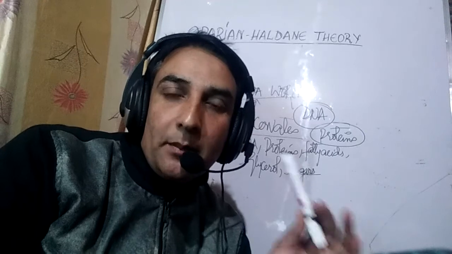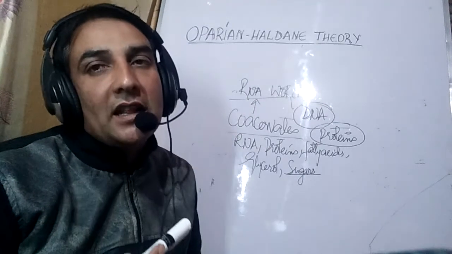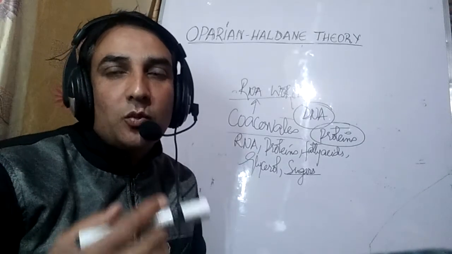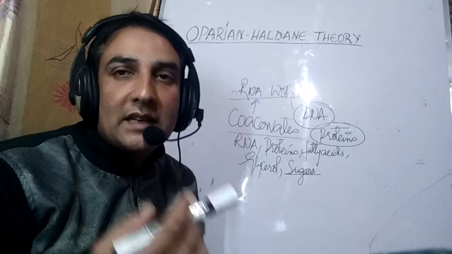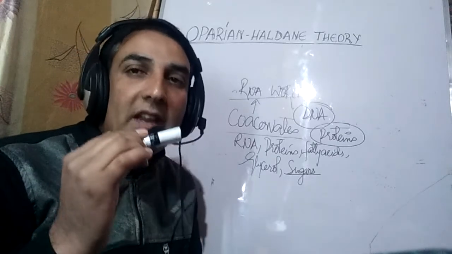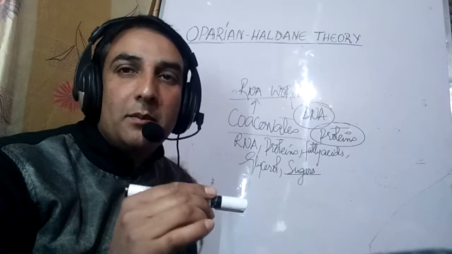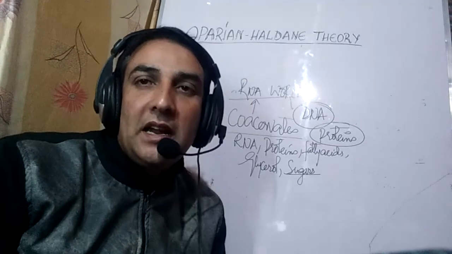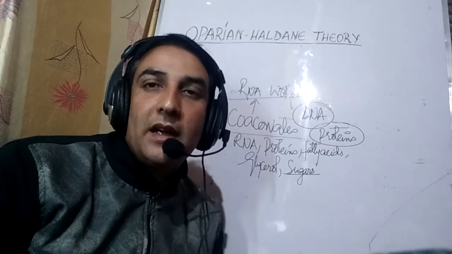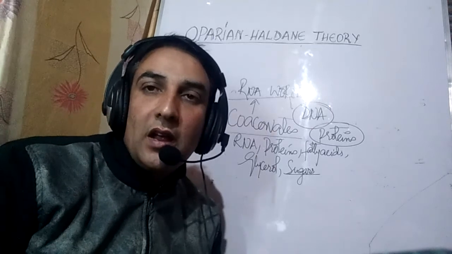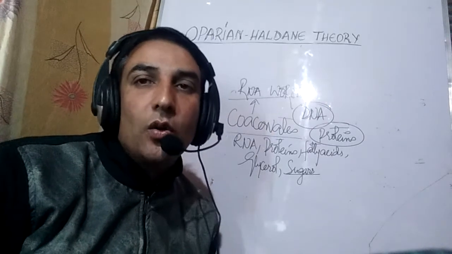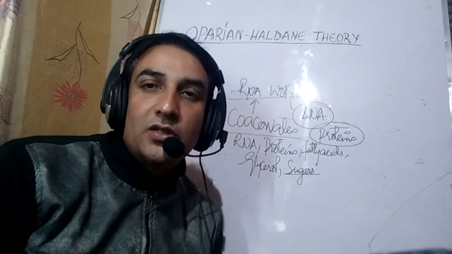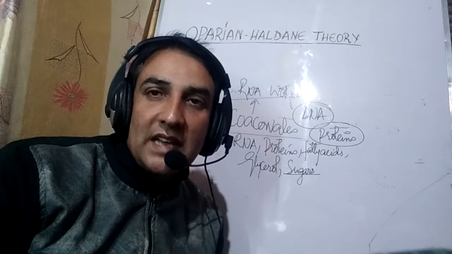Even today we say that all enzymes are proteins except ribozymes. What are these ribozymes? Ribozymes are those enzymes which are made up of RNA. Although very few ribozymes are present, they are found even today, for example, peptidyl transferase, ribonuclease P, etc. So even today, some of the enzymes found are RNA in nature, although 99% of the enzymes are made up of proteins. So still we say that all enzymes are proteins except ribozymes.